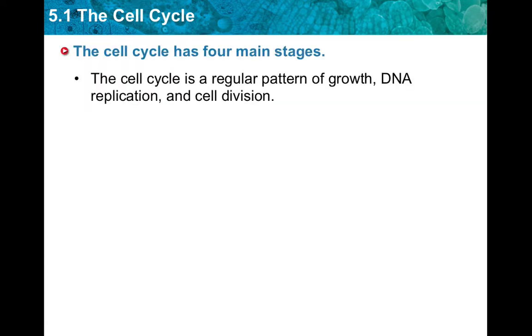The cell cycle is the regular pattern of growth, DNA duplication, and cell division that occurs in eukaryotic cells. The cell cycle has three main stages: interphase, mitosis, and cytokinesis. In interphase, there are three major stages: gap 1, synthase, and gap 2.